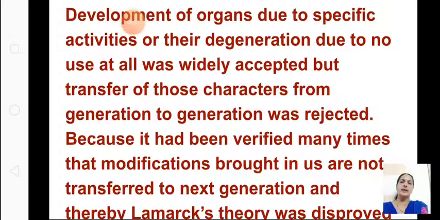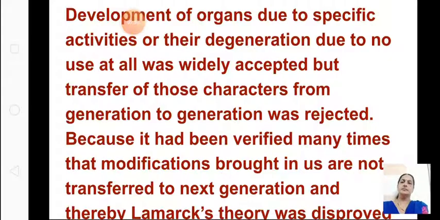So how can acquired characters be passed on to the next generation? Because it has been verified many times that modifications brought in us are not transferred to the next generation, and thereby Lamarck's theory was disproved. So the characters acquired now cannot be passed on to the next generation.